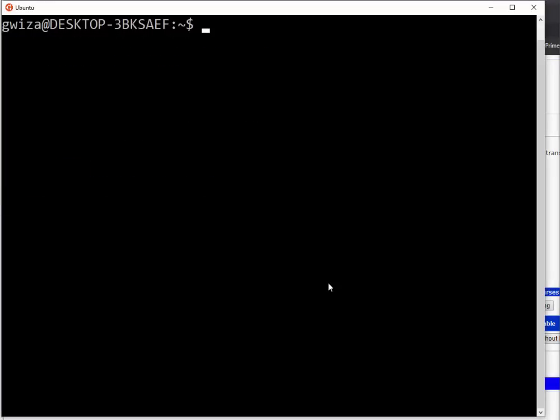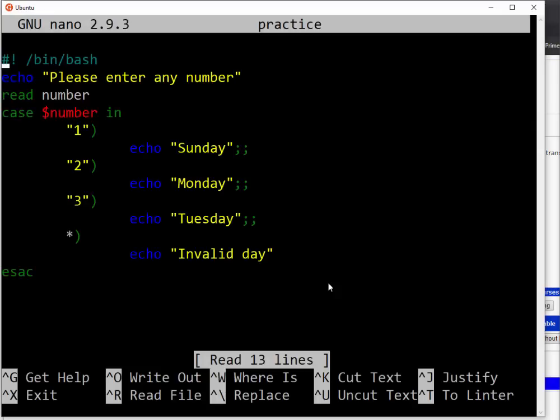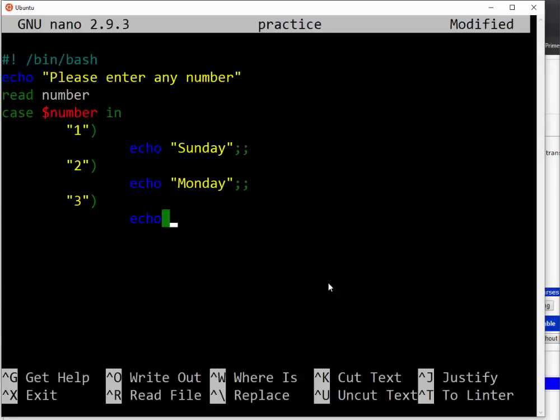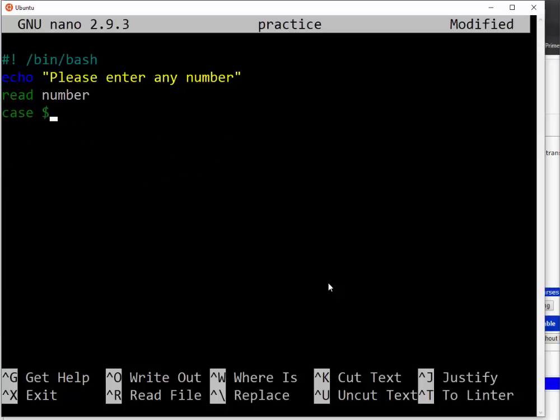We want to write a program that will help us print out 10 numbers using loops. So the first loop that I'm going to write is the while loop. So then I can tell the user, please enter the number.